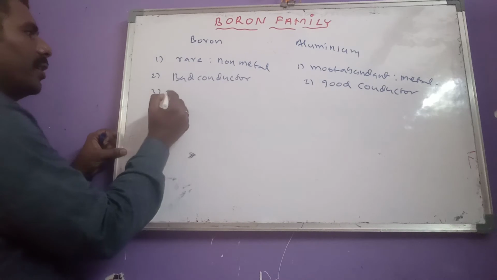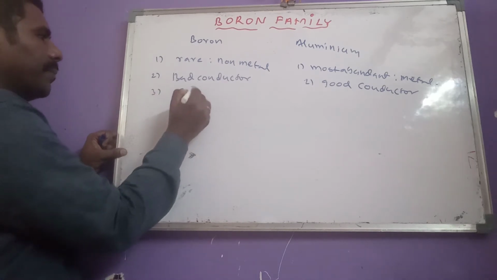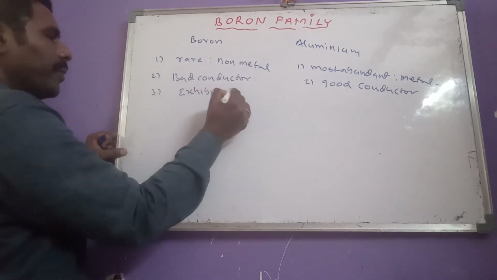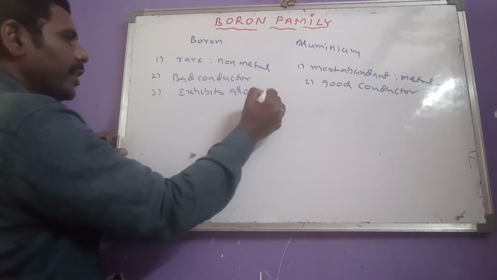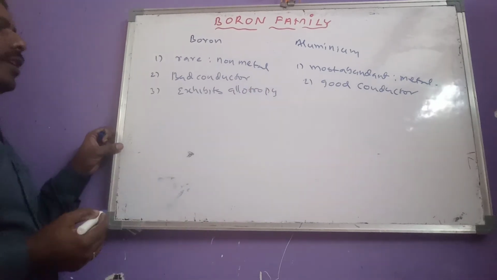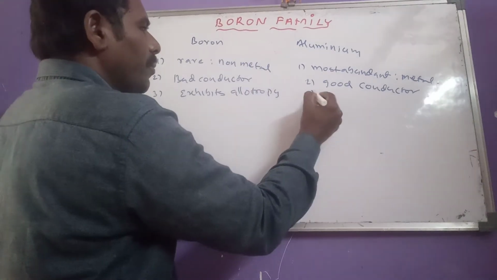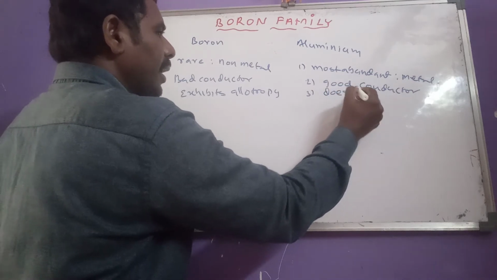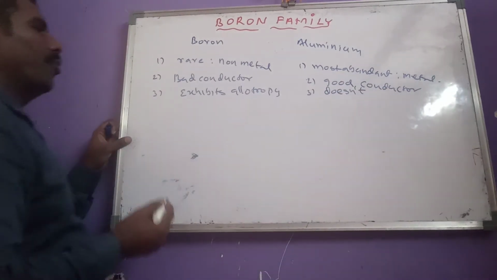And third one, boron exhibits allotropy. Aluminum doesn't exhibit allotropy.